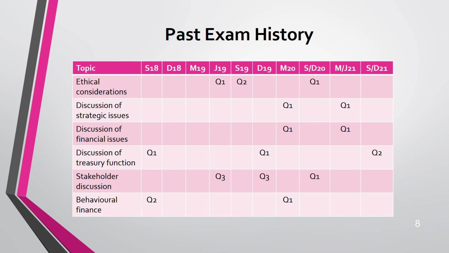First, let's start with ethical consideration. Ethical consideration has been asked in June 2019, September 2019, and September and December 2020, two times in question one and one time in question two. Just because it did not appear in September 18, December 18, March 19, or September and December 2021, do not predict it will not appear in your paper. Never. Ethical question will come.